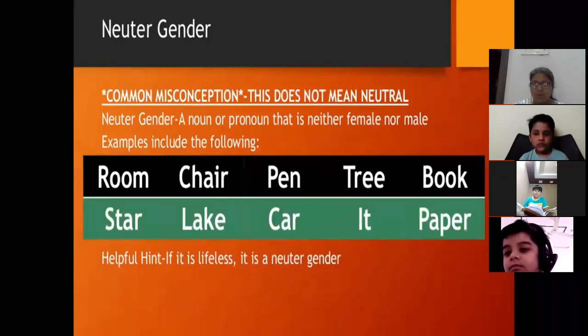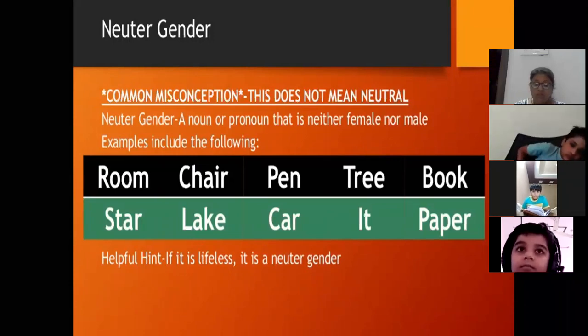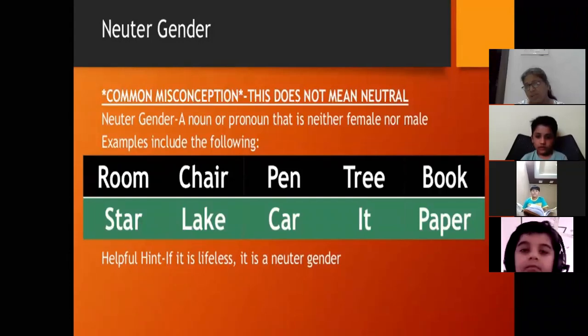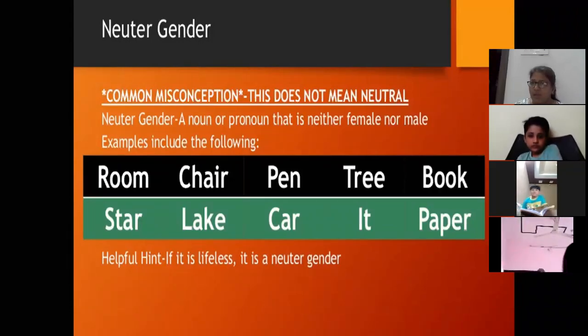Now next comes neuter gender. Neuter gender means nouns, things without life, which cannot be either male or female. Like chair, table, pen, they do not have any life. Or suppose you say a tree has life because it's growing, but it's not moving from one place to another.